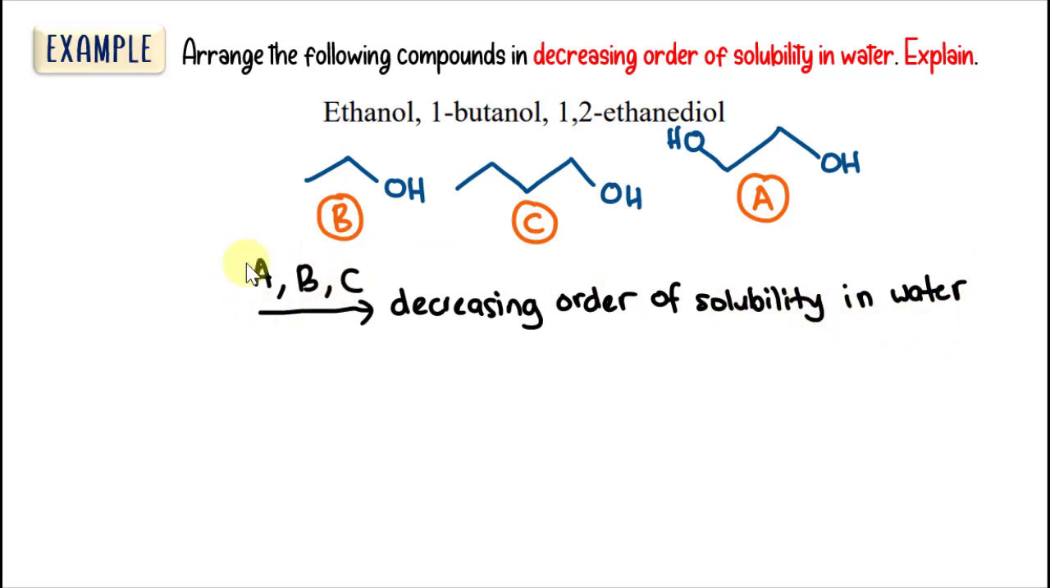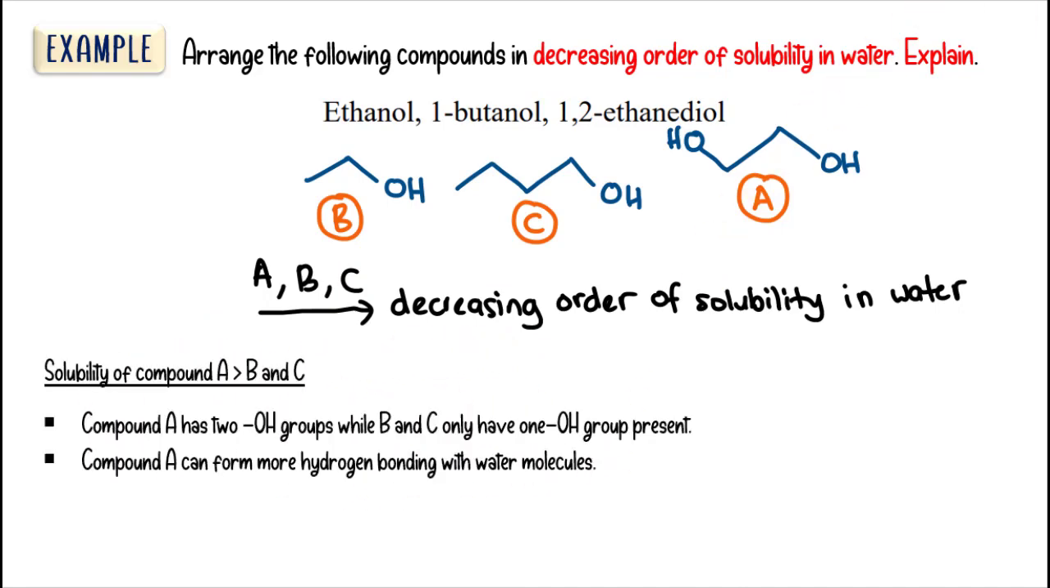So since kita dah tahu, okay, kenapa this one yang paling soluble, kenapa this one yang paling kurang soluble. So to put it in words, okay, kita nak explainkan dia dalam perkataan, dalam bentuk ayat. Alright, so first we explain why compound A has higher solubility than B and C. So compound A has 2 OH groups while B and C only have 1 OH group present. So compound A can form more hydrogen bonding with water molecules. So that's why it is more soluble compared to B and C.